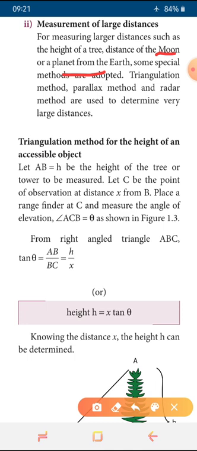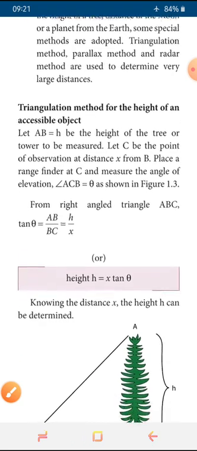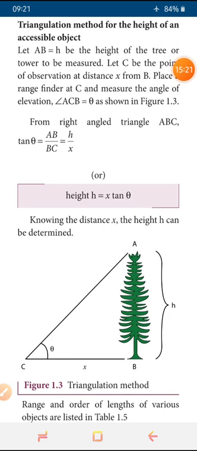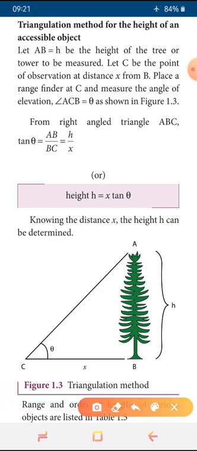So first one here, it is explained triangulation method for the height of an accessible object. Very easy answer, ரொம்ப ஈஸியா இருக்கும். ஒரு ட்ரீயோட height நம்ம மெஷர் பண்ண போறோம். So how to measure that method is given very clearly. And see, say the tree having the height AB, we don't know what is the height, that AB is kept as H. AB என்னவா எடுத்திருக்கோம், H எடுத்திருக்கோம். And let C be the point of observer. So observer point வந்து C நம்ம எடுத்திருக்கோம்.